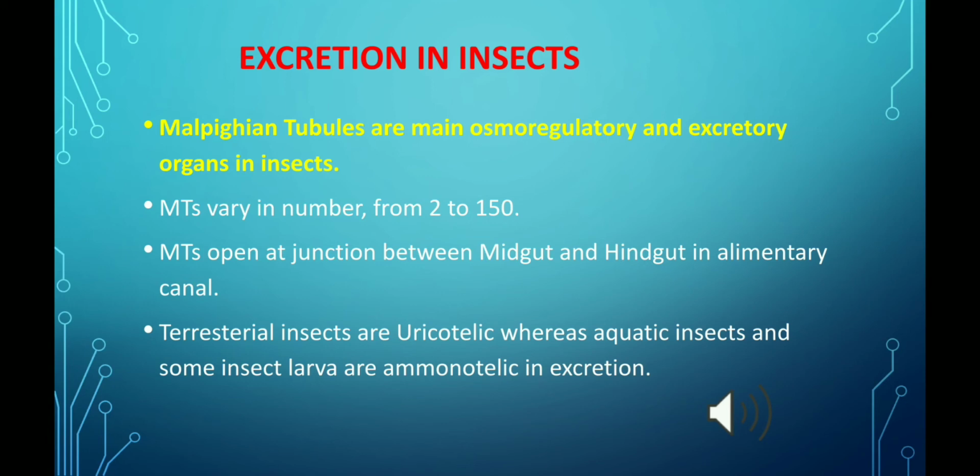And if we talk about the type of excretion found in insects, then terrestrial insects are generally uricotelic in excretion, although aquatic insects and some insect larvae are ammonotelic in excretion.